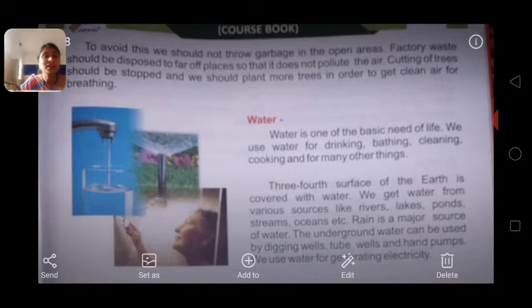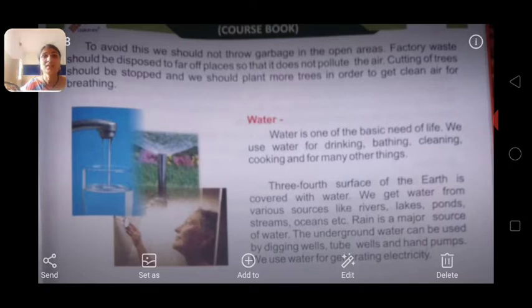We have discussed the natural resources, how natural things are created on their own, what the man-made things and the natural things are, and how we should take care of the natural things. We have also discussed air and its uses, how air pollution happens, and what the measures are to control or prevent air pollution. These are the things we discussed in the last class.